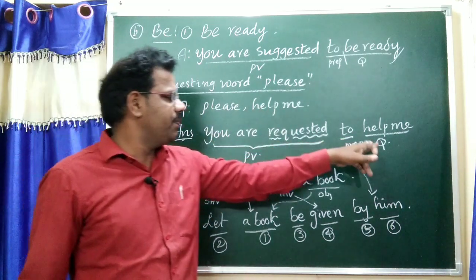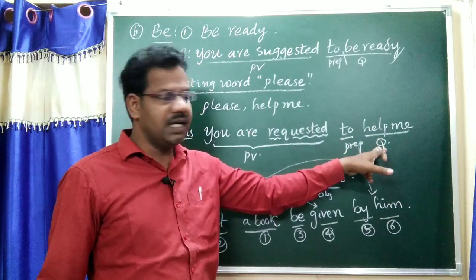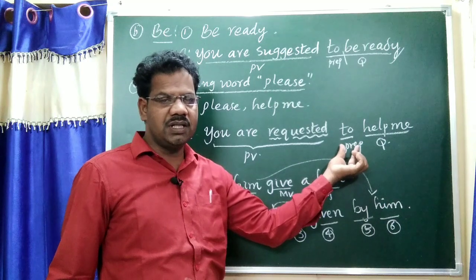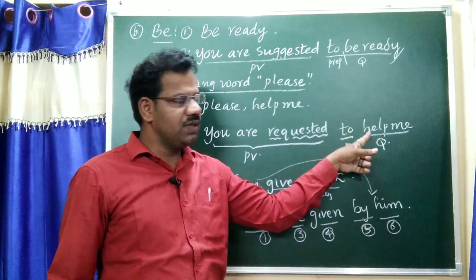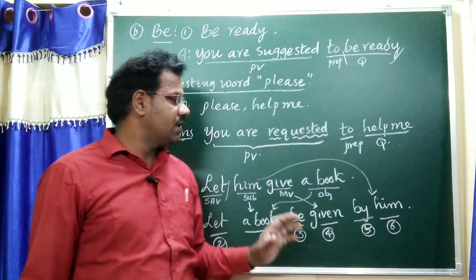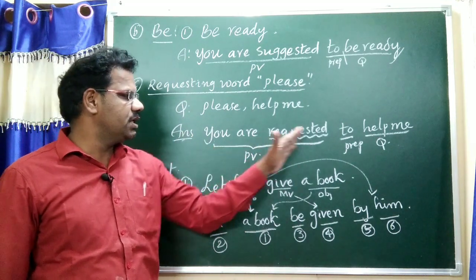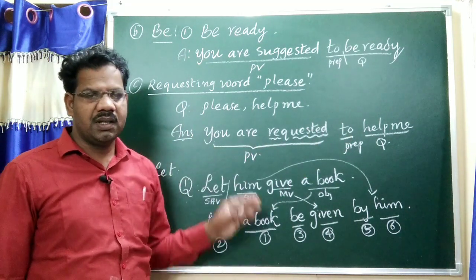Help me. "Help me" means in the question we have taken only the words of the question. Before the question we have to write the preposition "to." Here, "to" plus V1 is fixed. Understand? Answer is: you are requested to help me.